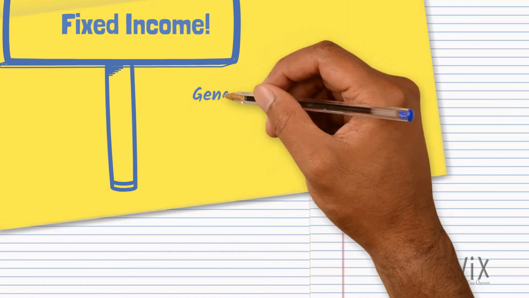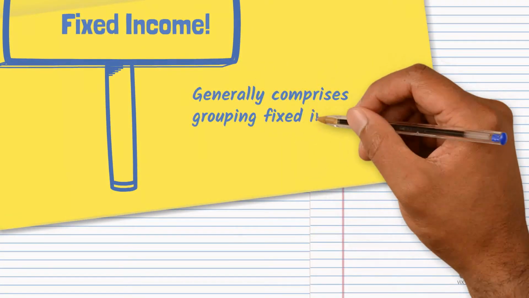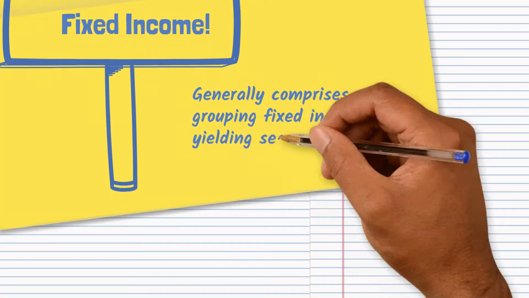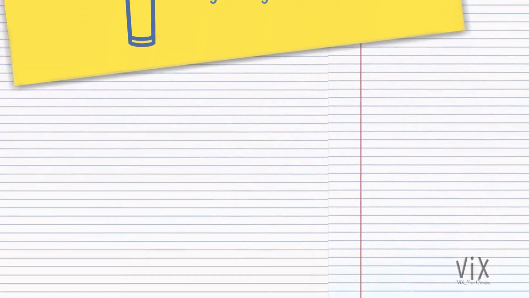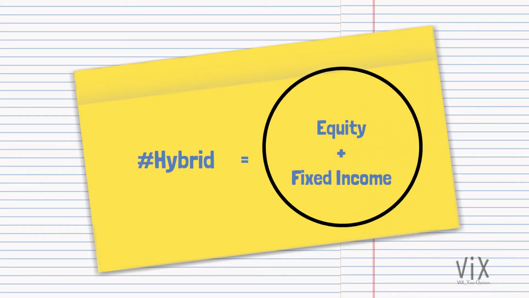When we take fixed income classification, it generally comprises grouping fixed income yielding securities like bonds, debentures, etc. Let's move on to the last classification. The last classification would be hybrid classification, the mix of two, that is to say equity and fixed income. These indices serve as a benchmark for many balanced funds.